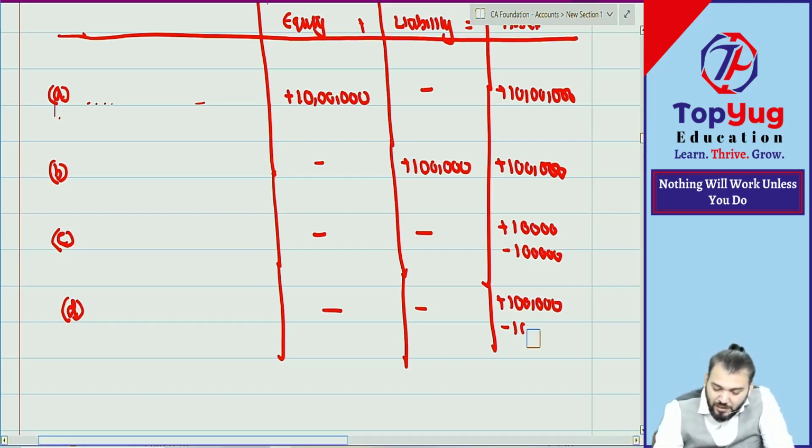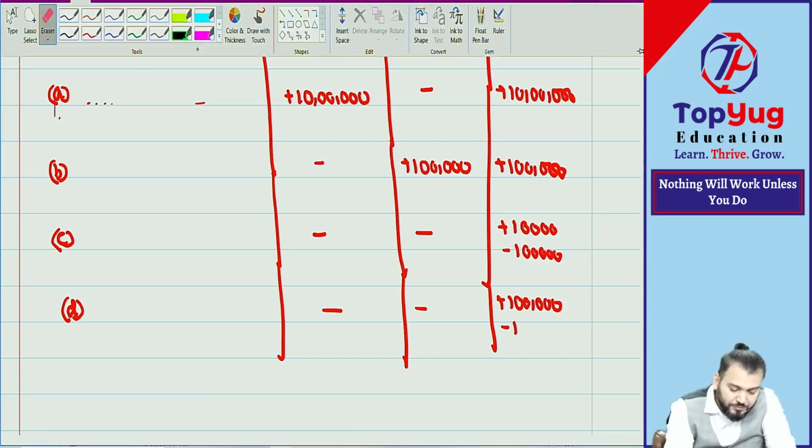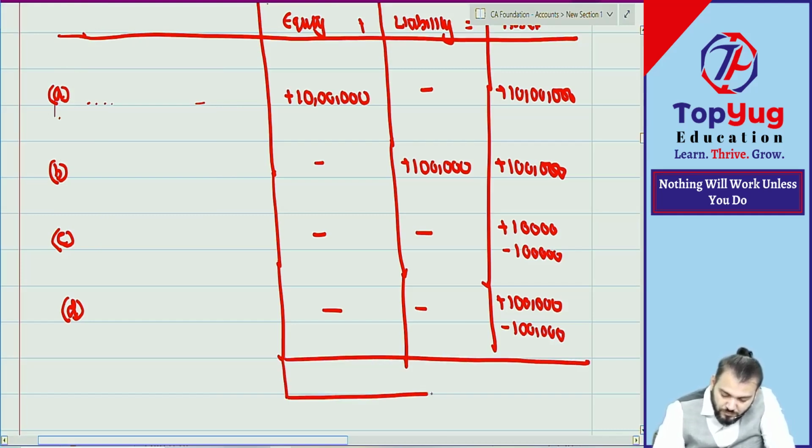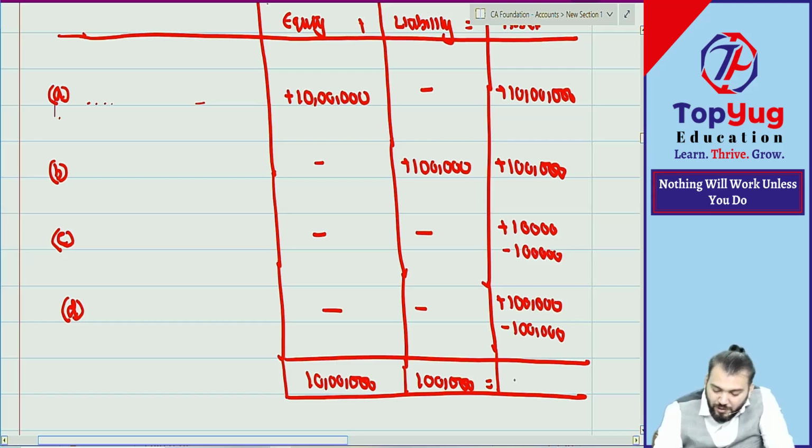Can you give me the accounting equation in numbers totaling? Okay. 10 lakh plus 1 lakh is equal to, the total is coming what?